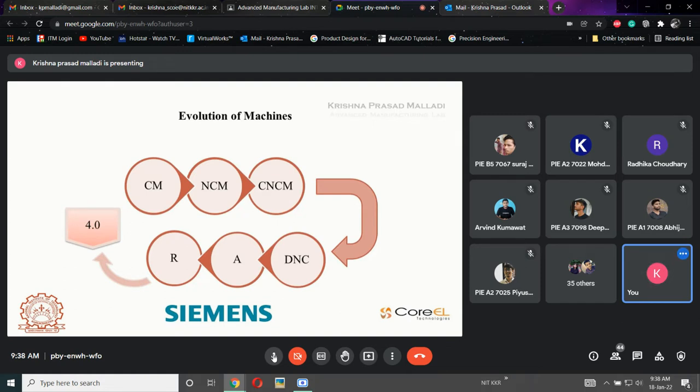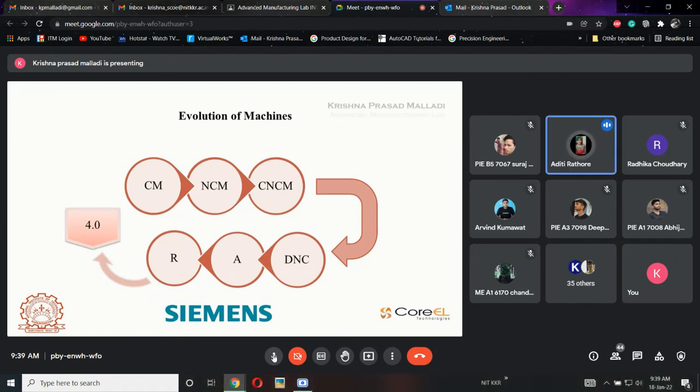Slide number 52. Can you explain this? Evolution of machines, based on efficiency. This slide depicts the evolution of machines. First we have CM, conventional machines.